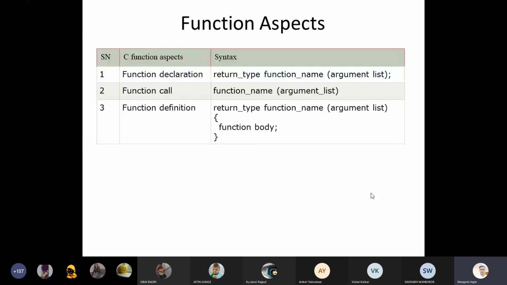In the declaration there is no presence of any body, but in the function definition we are providing a function body, means you are writing some logic inside it. So this kind of representation of the program, we call a function definition.